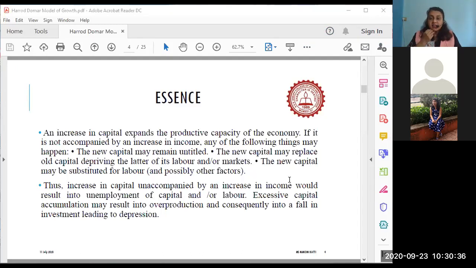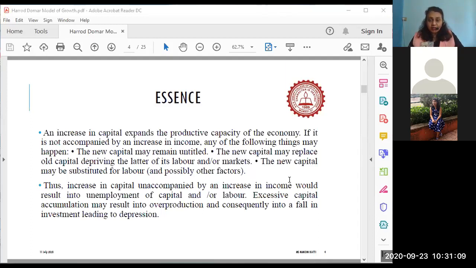that means if you completely mechanize the production process in the economy without involving labor, or without providing employment opportunities to labor, then there is a possibility that income in the economy may not increase. Why may income not increase? Because complete mechanization would mean that labor will be out of job and only capital will get accumulated, and labor will be replaced or substituted by capital.